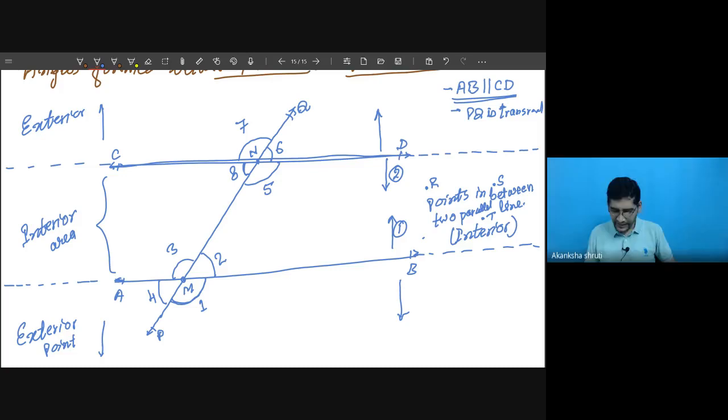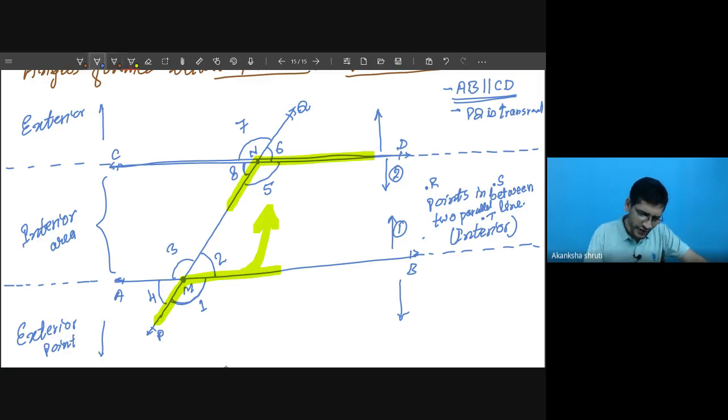Then in this case, student, this angle 1, which is formed like this, if you watch carefully, if you shift this line upward, this horizontal line will coincide with this one, and this transversal will coincide with this one.